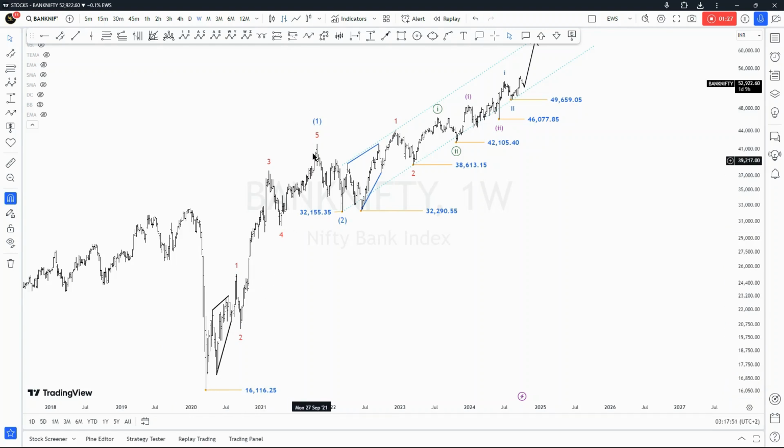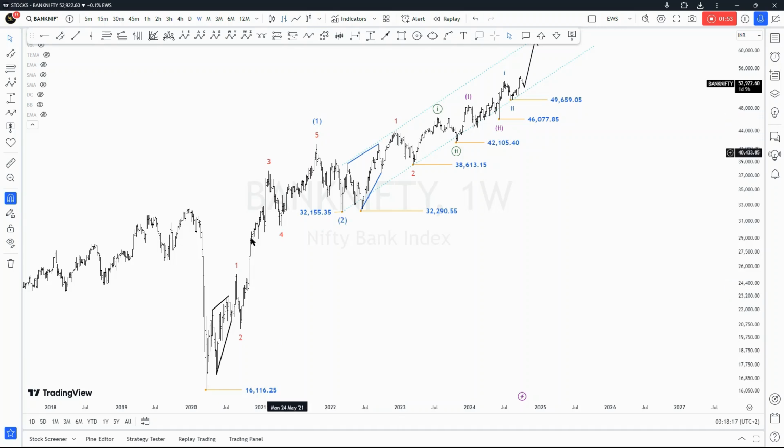And then we had a rally, and peaked on the 18th of October in 2021. And if you look at the time span, from March 2020 up to October 2021, it's safe to assume that the wave degree in play was the minor degree, or as some of you know, degree 9.